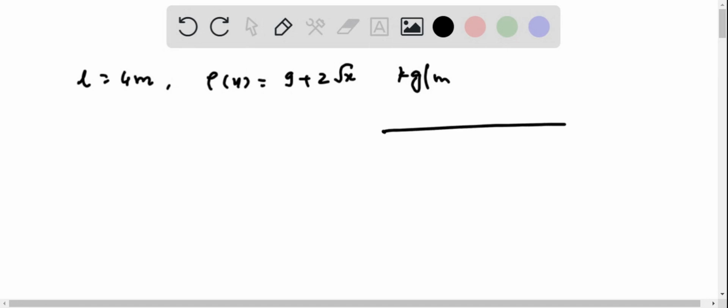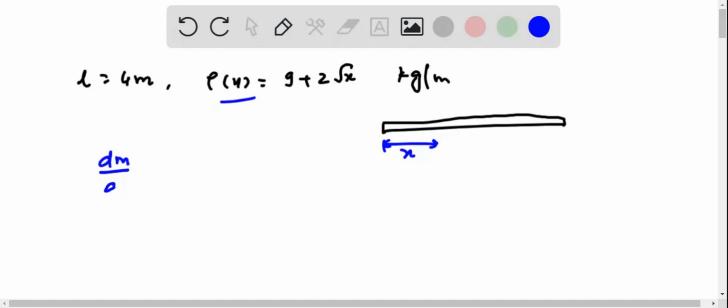So if this is the rod, up to x, this is the linear density. We know that linear density is always mass by length, what we say mass by length, which is equal to 9 plus 2.